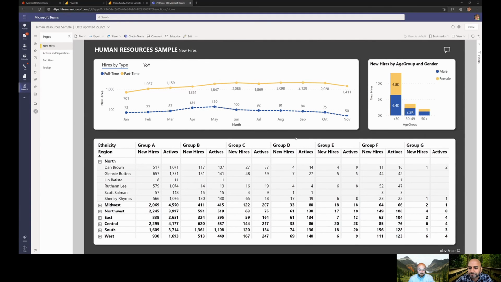And that's as simple as it was, right? I literally hit try sample. It prepares the dashboard for you. You open it up and you're playing. You can come in, click around. This is a human resources sample.